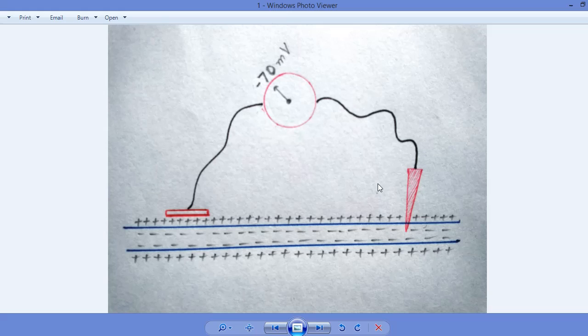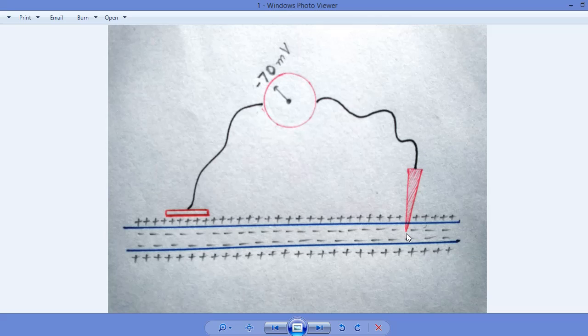So if we insert the microelectrode into the cytosol of a neuron and we connect that microelectrode to a voltmeter, what will happen? This voltmeter is also connected to a reference electrode over here, and that electrode is put near the membrane of that neuron. This reference electrode is not connected with the membrane, but is put very near to it, in proximity with the membrane.